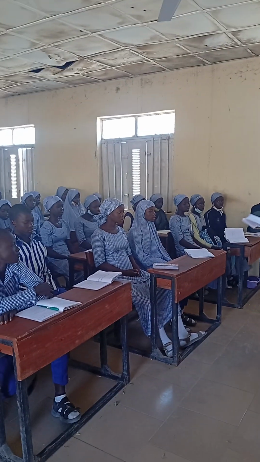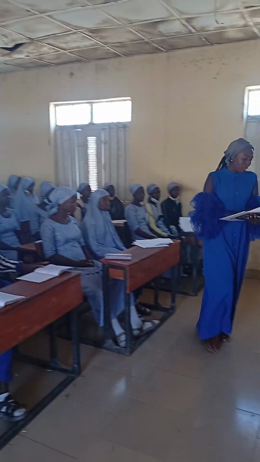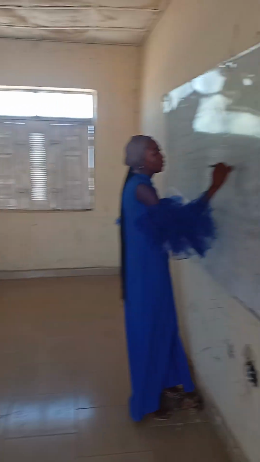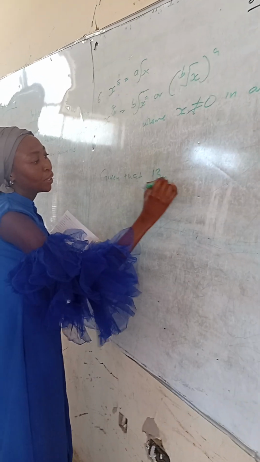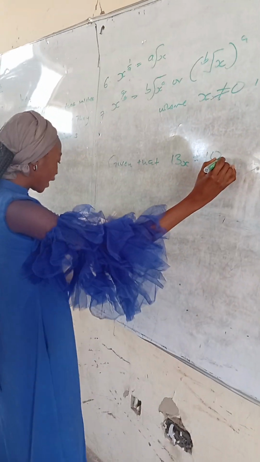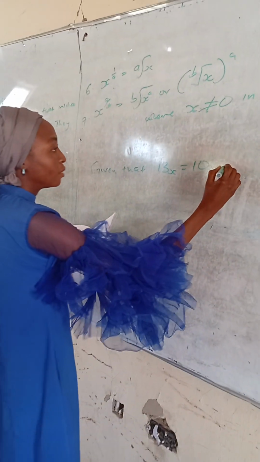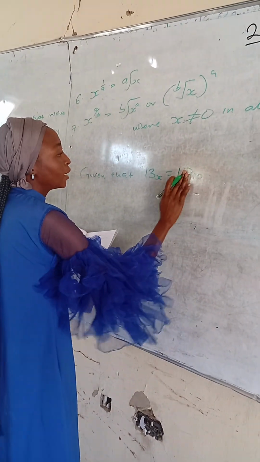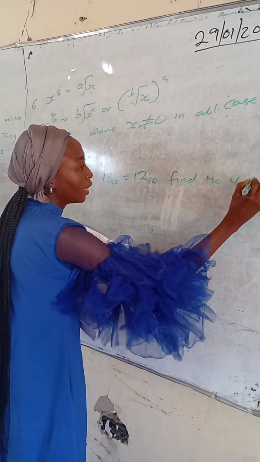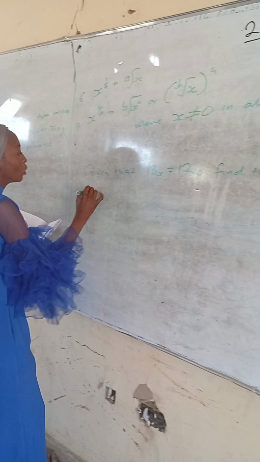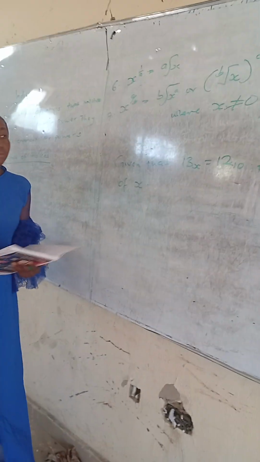So let me give us an example. Given that 13 base x equals 12 base 10, find the value of x. Who can try this? This is from my last class. Who can try this?